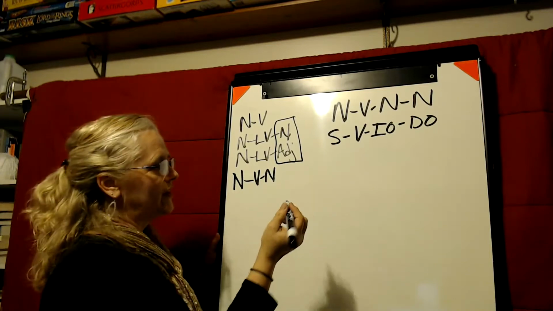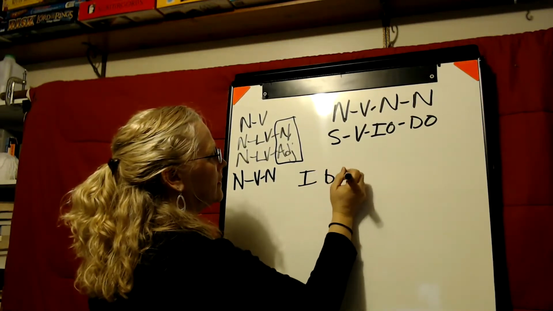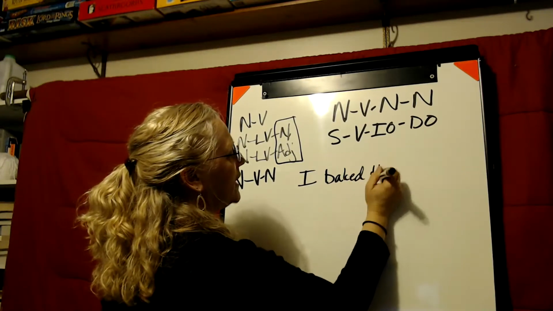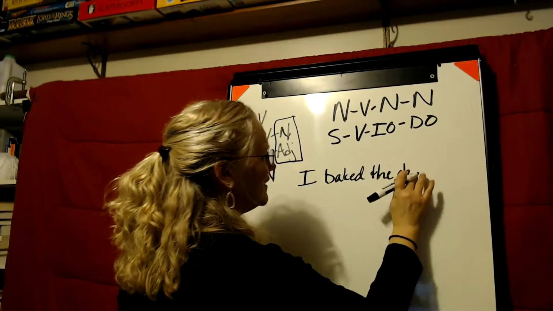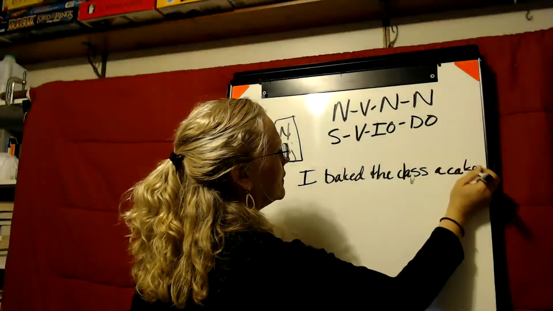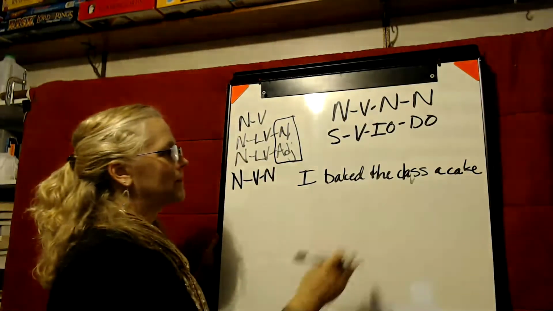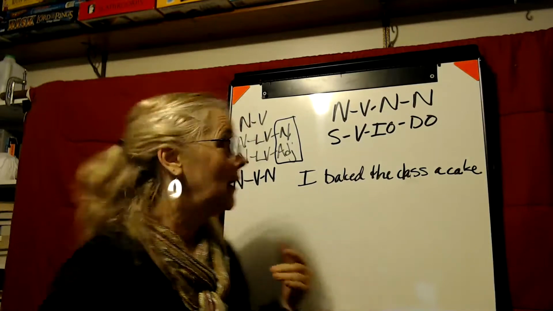So let me give you an example. I baked the class a cake. I'm sure you would all love me to bake you a cake.